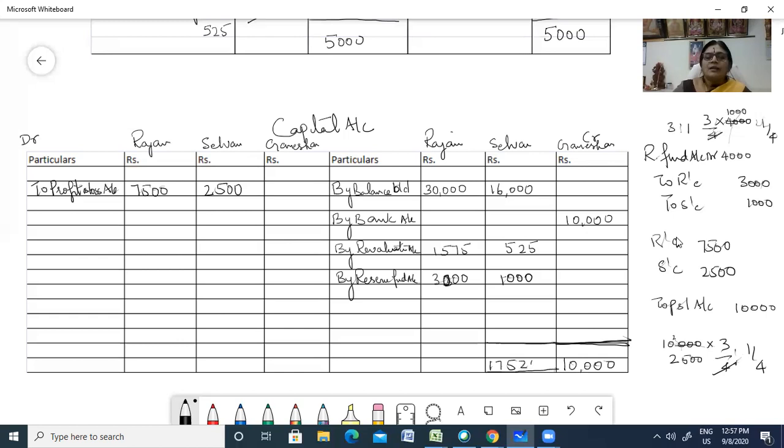17,525. Now here again you have 34,575. So bring the same balance here, 34,575, 17,525 and 10,000. Same balance you are bringing down, right? Now for him, it is very convenient because for Ganeshan, nothing he has. He's a new partner. Isn't it? So by balance carry down, 10,000.